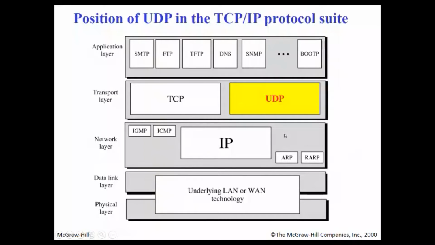There is no error checking in UDP, there is no flow control in UDP, there is no error control in UDP, and hence it saves bandwidth. So UDP is more efficient in terms of both latency and bandwidth.